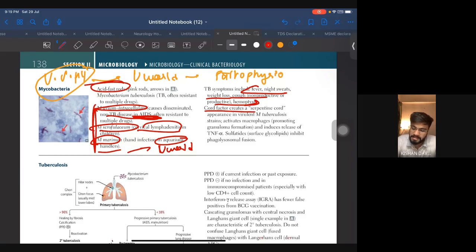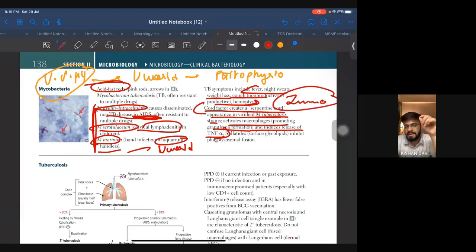Cord factor creates a serpentine cord appearance in virulent M. tuberculosis strains, activates macrophages, promoting granuloma formation, and induces the release of TNF alpha. All this I told you in immuno. In TB there is involvement of macrophages, there is involvement of TNF alpha, and there is involvement of virulent serpentine cord. Okay, if there is cord factor, there will be serpentine cord. Okay, so this is all very important.